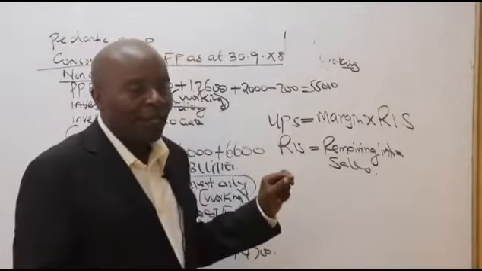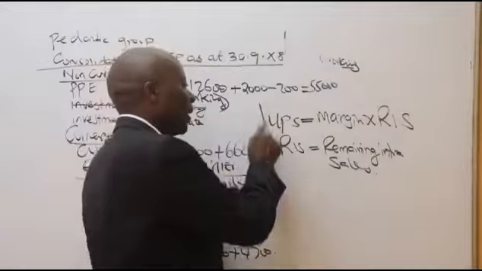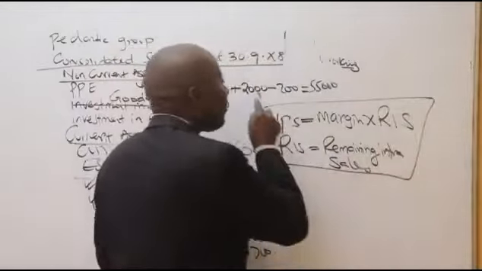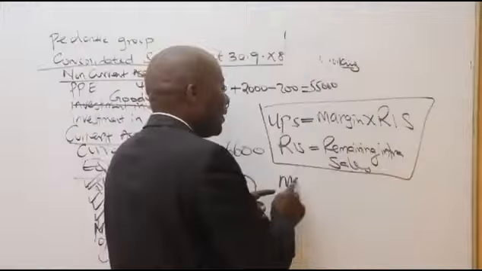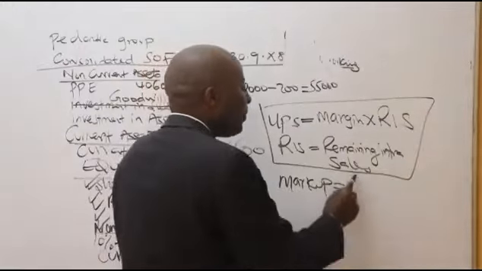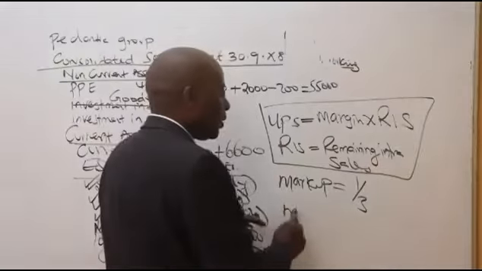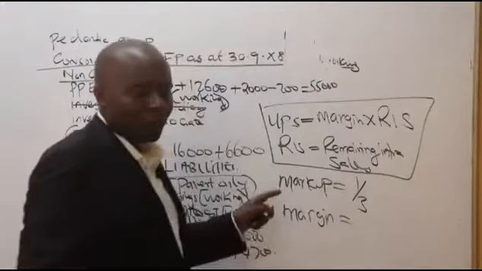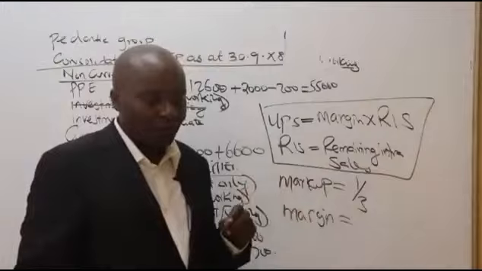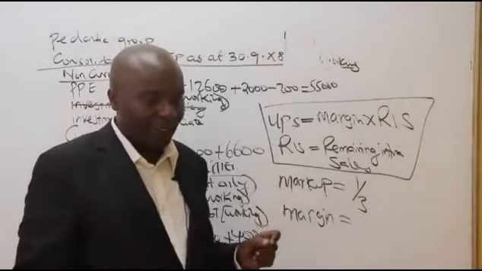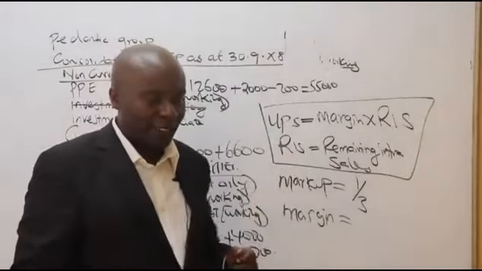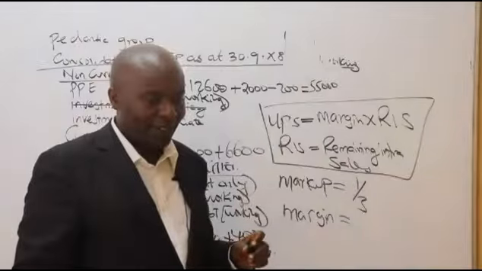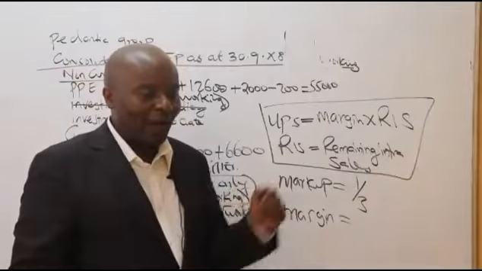Now, ladies and gentlemen, that examiner is very foolish. Instead of giving me the profit margin, he has given me the markup. If he gives me a markup of a third, what will be the margin from your management accounting information? If markup is a third, the profit margin will be a quarter.